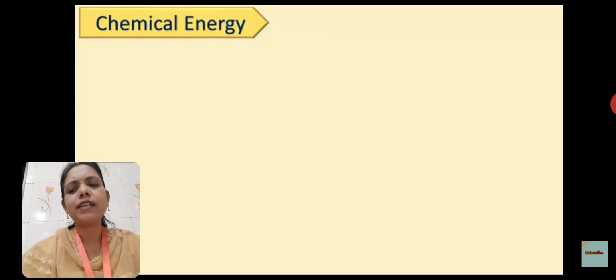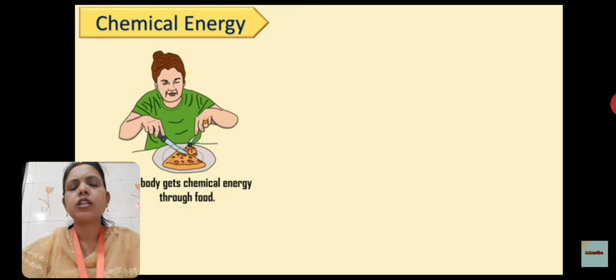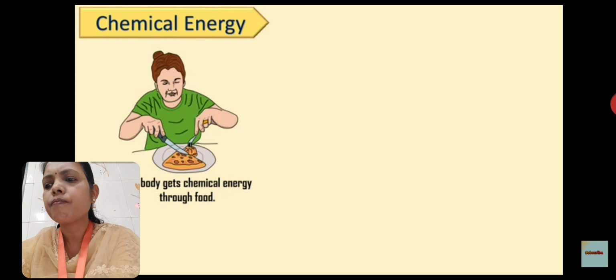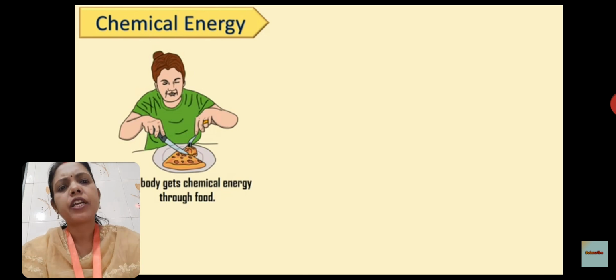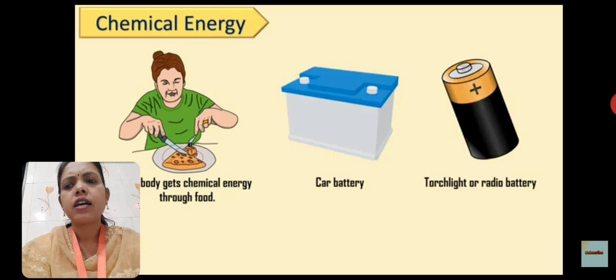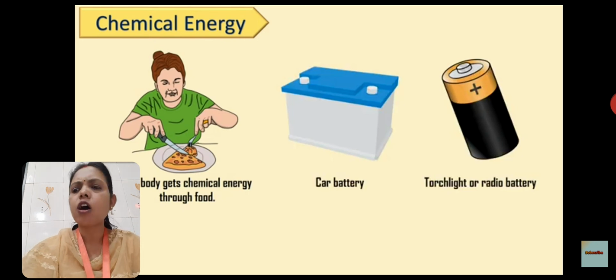Now we will see chemical energy. Do you know how we get energy in our body? So children, our body gets energy from food. That is chemical energy, through food. Also petrol, gas, wood and coal all have chemical energy.